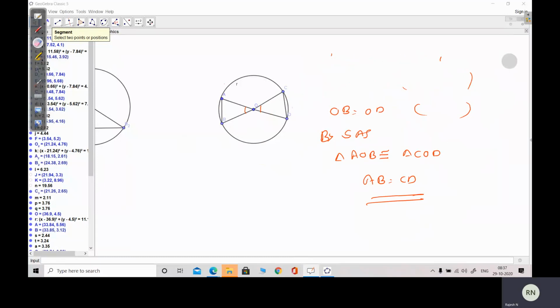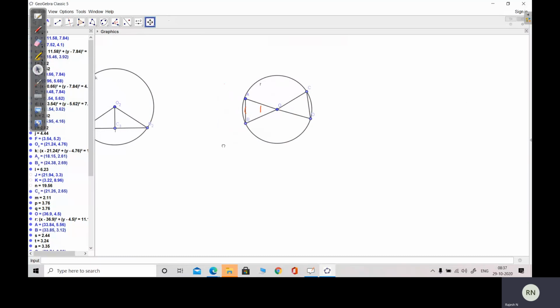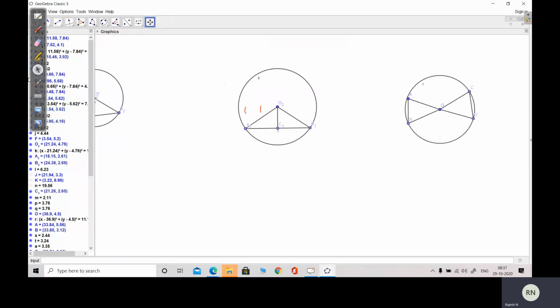So these are the two important proofs: if two chords subtend equal angles at the center, then the chords are equal, and in the same way, if two equal chords subtend equal angles at the center. Okay. And the next one.